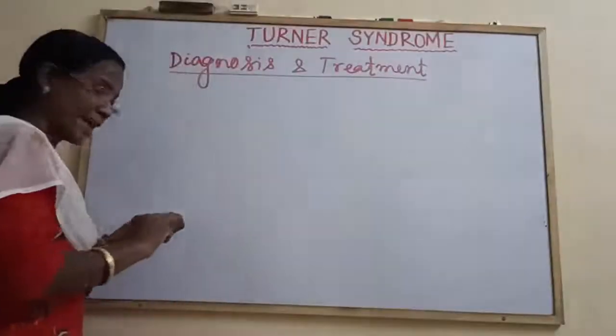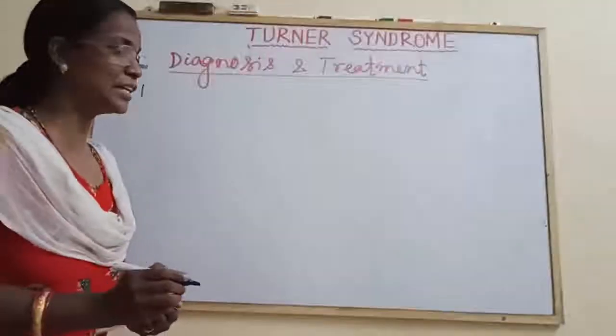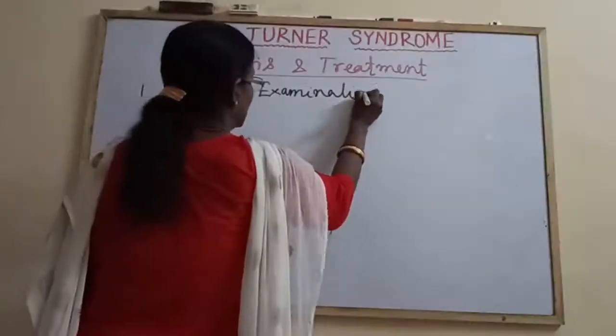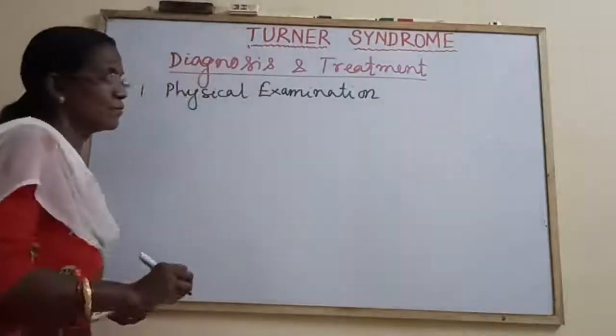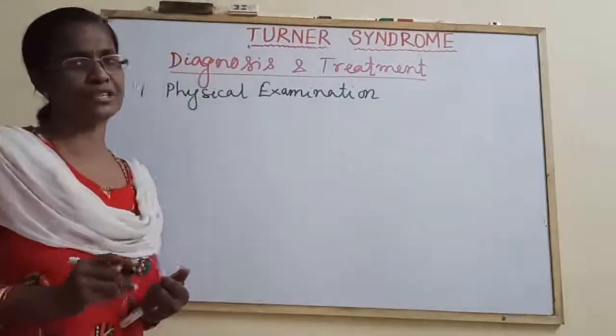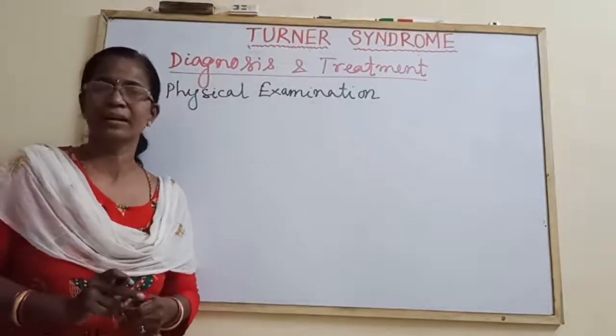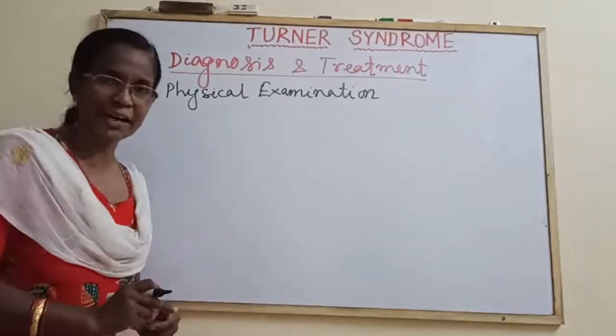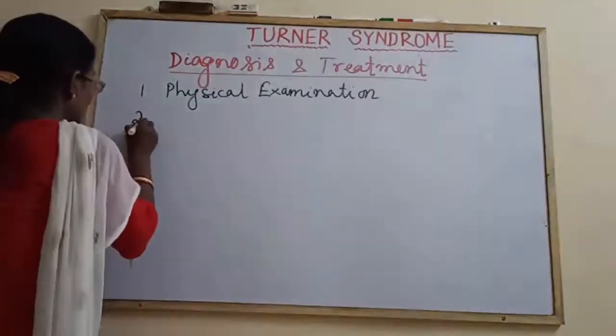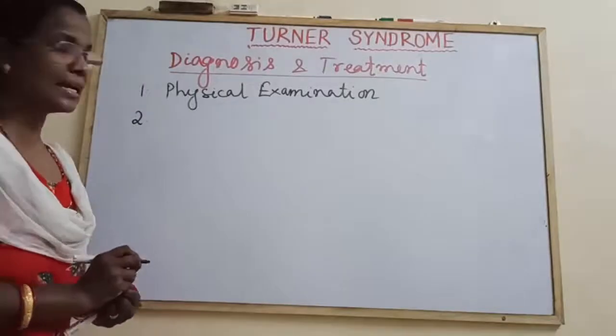It can be diagnosed, number 1, by physical examination. By physical study of various features, it can be identified, or by genetic analysis.